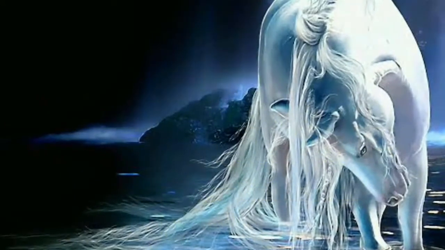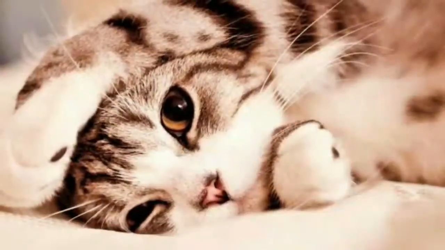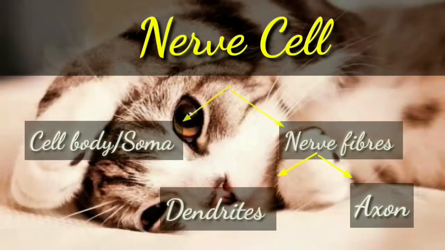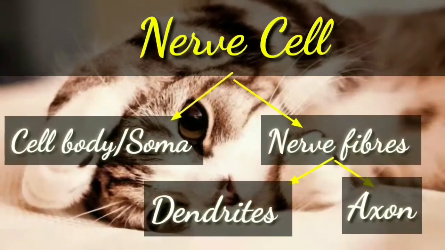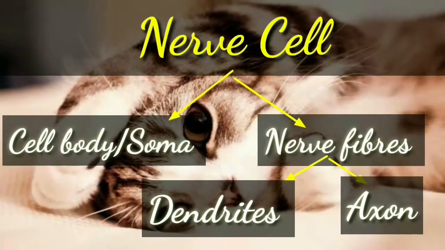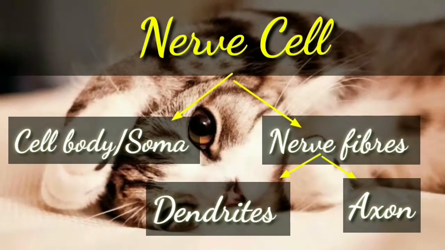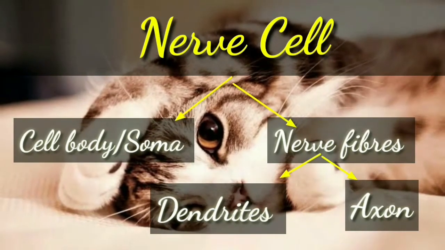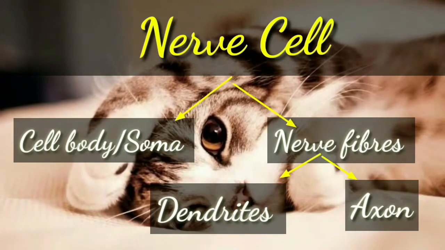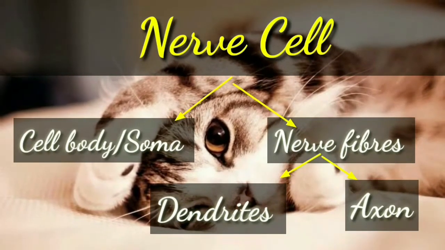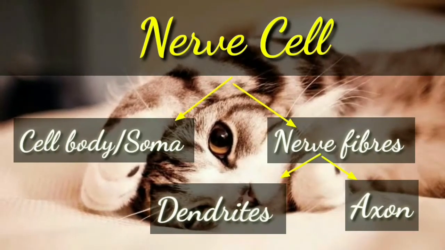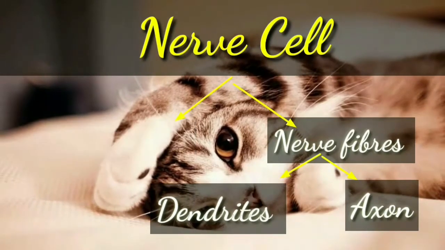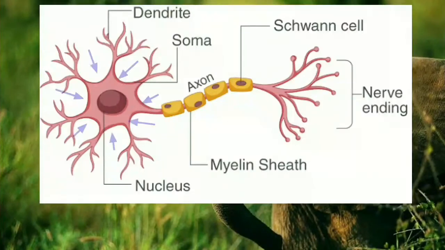Now let's have a look at the structural part of the neuron. Structurally, we can divide a neuron into 2 parts, that is cell body and nerve fibers. Cell body is also known as soma. It comprises cytoplasm and nucleus. The nerve fibers are further of 2 types. The shorter nerve fibers, which are present on the cell body, are termed dendrites, and the longer one is known as axon. Now let us study them in detail.